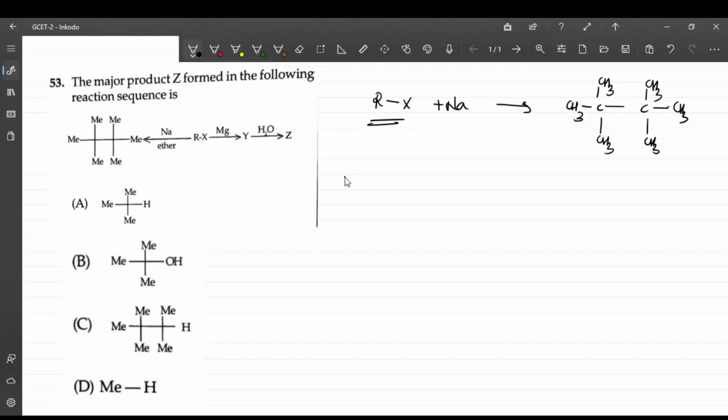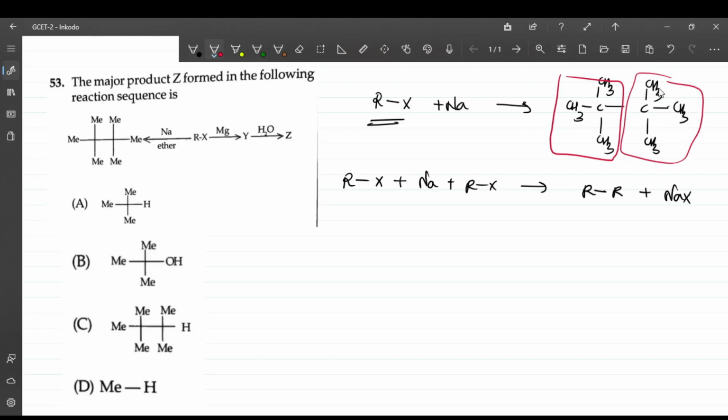Generally this is a Wurtz reaction. An alkyl halide reacting with sodium, 2 moles generally we take, and what you get is R connected to R, plus NaX. So here it should be 2 units of R, one unit of R and another unit of R, to which halide is connected.